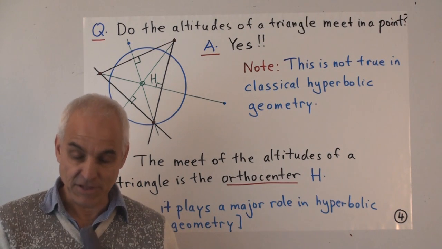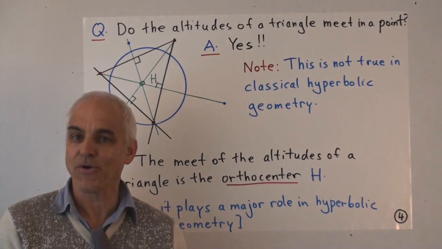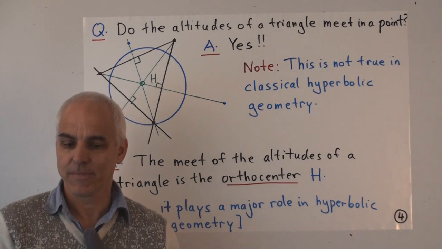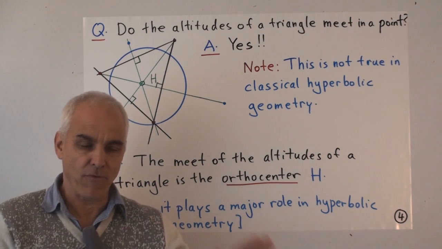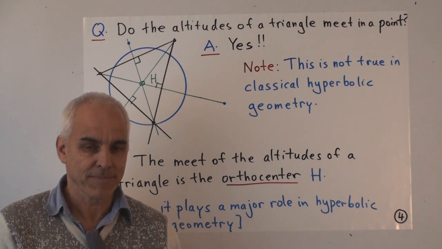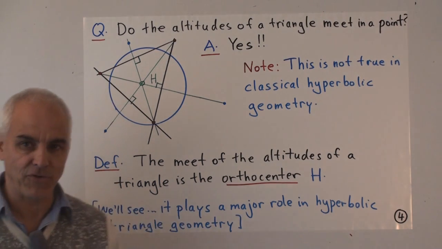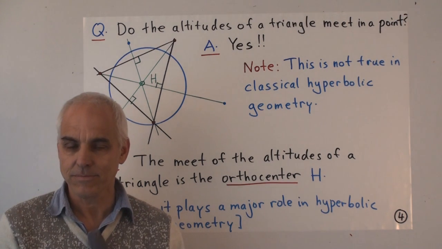This is an embarrassing fact which is often not mentioned in courses in hyperbolic geometry. But it really takes the bottom out of triangle geometry, because if you don't have orthocenters, you don't go very far. Turns out that circumcenters also don't work in general for a similar kind of reason.